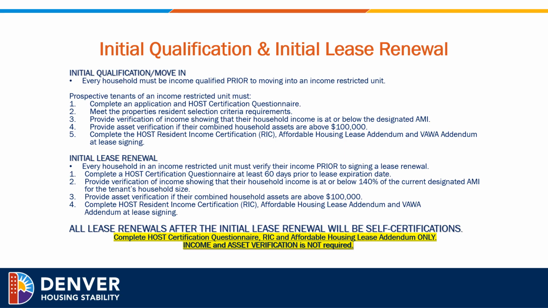They must provide verification of income showing that their household income is at or below 140% of the current designated AMI for the tenant's household size. They must also provide asset verification if their combined household assets are above $100,000. Lastly, they must complete the host resident income certification, also referred to as the RIC, the Affordable Housing Lease Addendum, and the VAWA Addendum at lease signing.